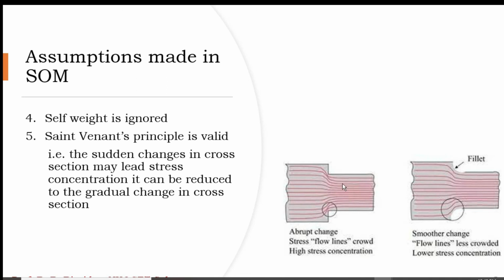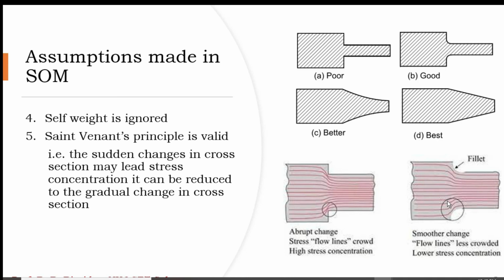Here you can see in the figure, this is a sudden change in cross section. Due to that, the stresses are localized at one point. In the second figure, instead of a sudden change, we have provided a fillet, and the stress lines are somewhat streamlined. That is lower stress concentration. Here there is high stress concentration at this point, and here somewhat lower stress concentration.